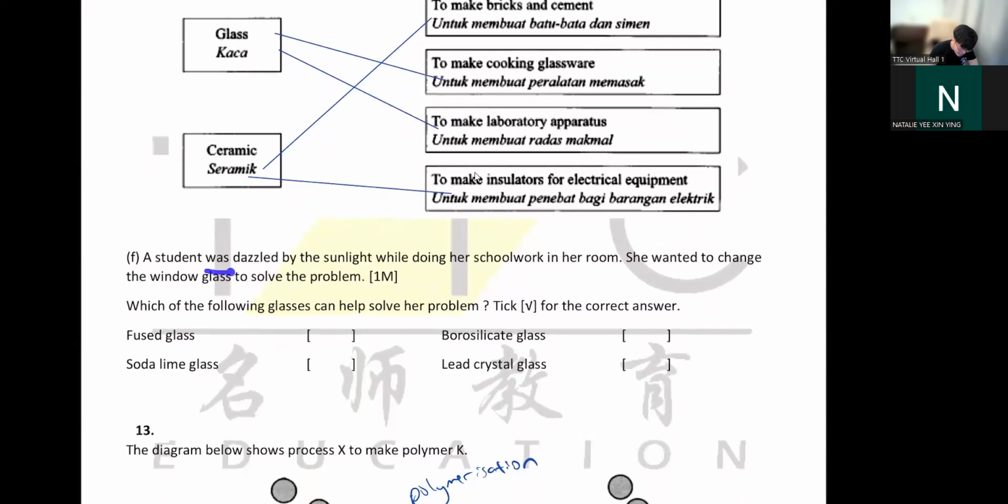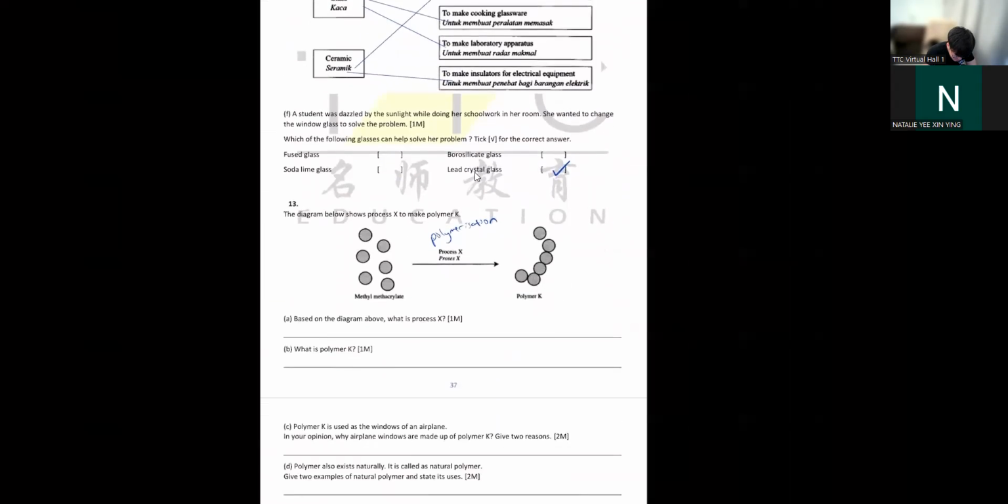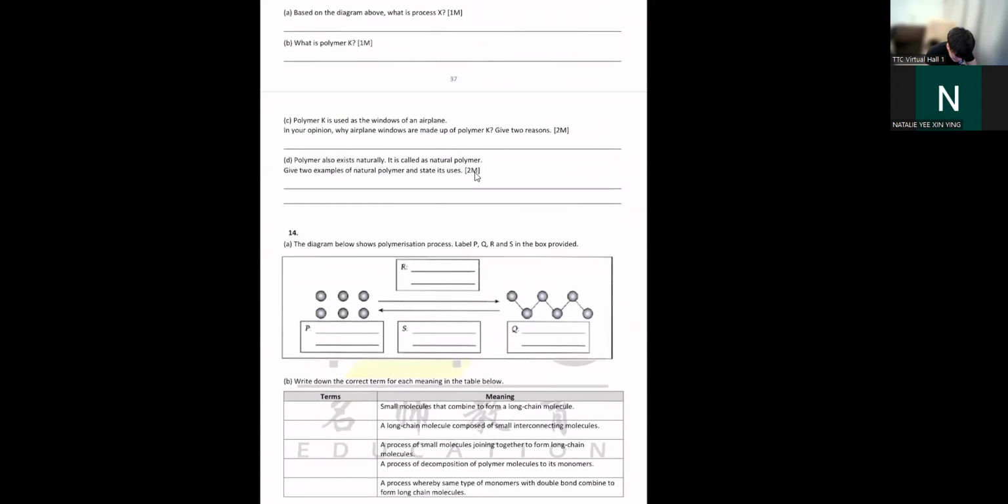So, a student was dazzled by the sunlight while doing her homework. She wants to change the window glass. Now something to do with light. Fused glass, soda lime, and borosilicate are something to do with containers. If you want to reflect light, you don't use these three, you use lead glass. This has a high refractive index, that means they bend light very well. So they sort of act like diamond. You use this in your chandelier, that's why they sparkle. Wow, we are very fast today, we finished this real quick.